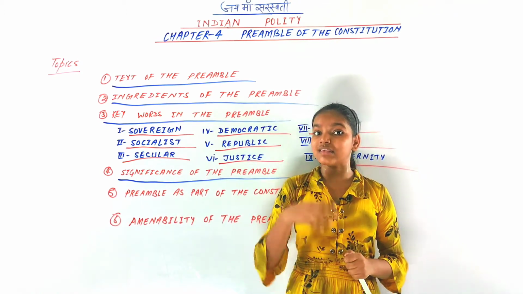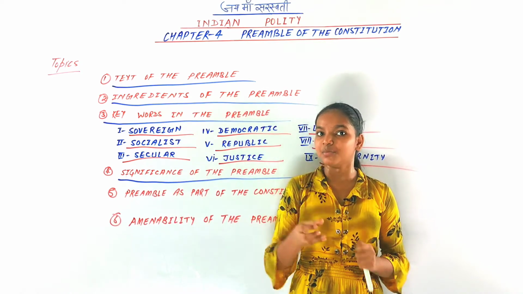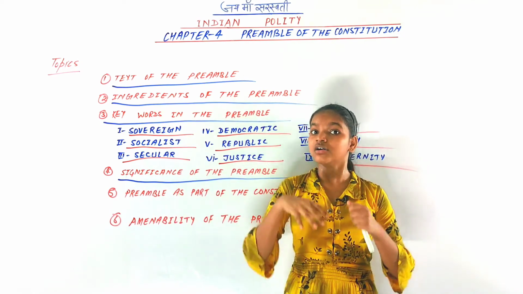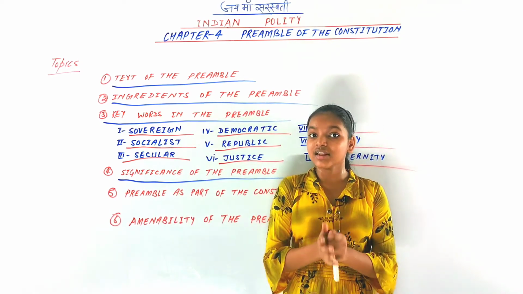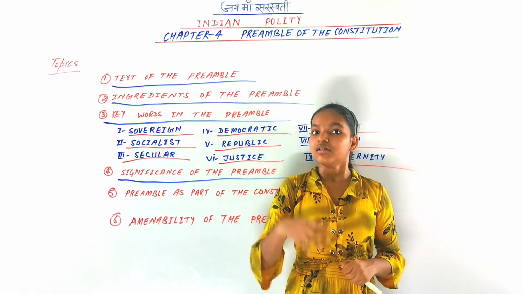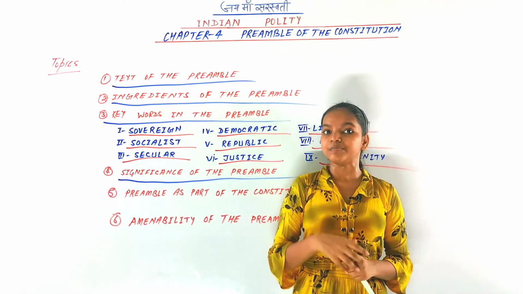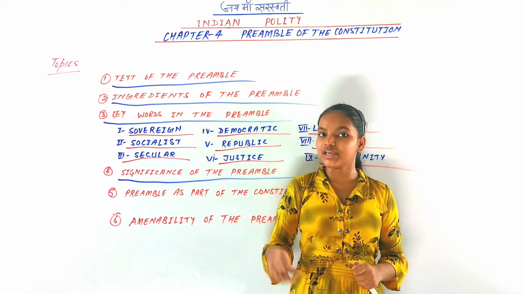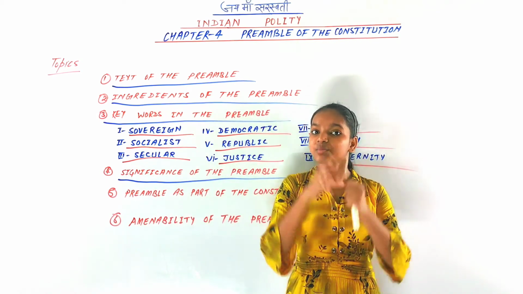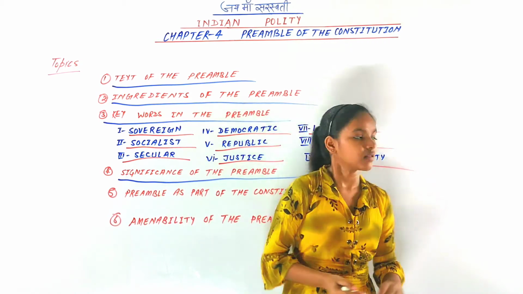Sir Alladi Krishnaswami Iyer, who was also a member of the Constituent Assembly, said that the preamble is like what we had thought and dreamt. The preamble is of high significance because it is like a moral obligation of the Constitution. It is of great value, a summary and identity card of the Constitution.